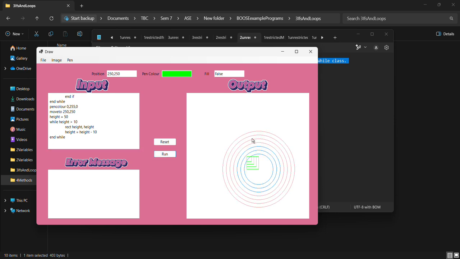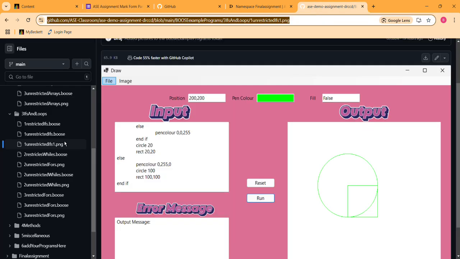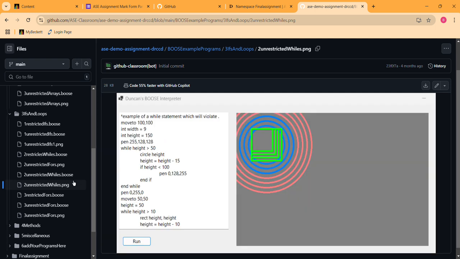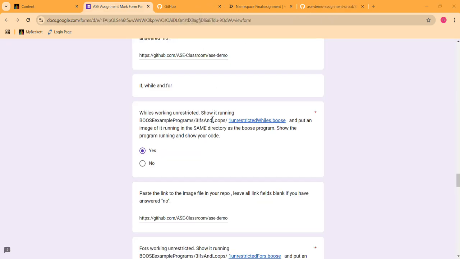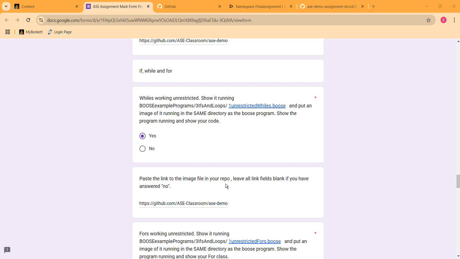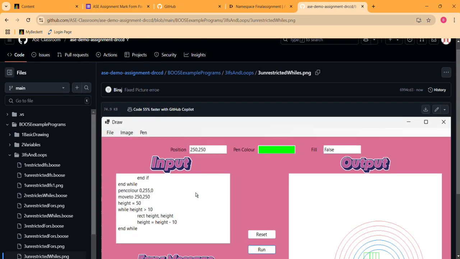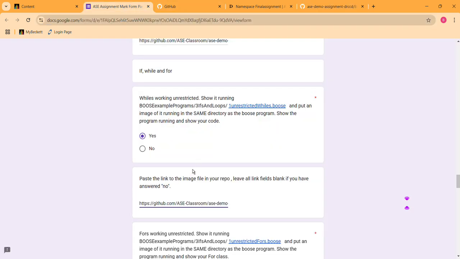This is the code for unrestricted while, and the link to the unrestricted file is unrestricted while. It's restricted while. Sorry for that. Here I'll show you the link to the while loop. Yeah, this is the link. So pasting into this.